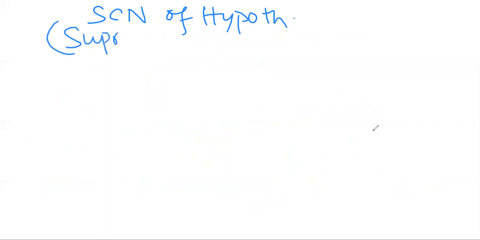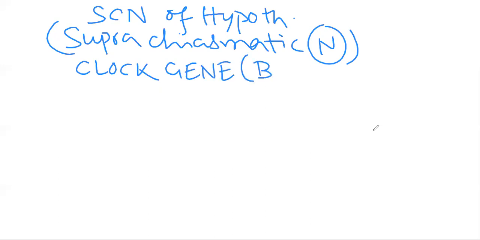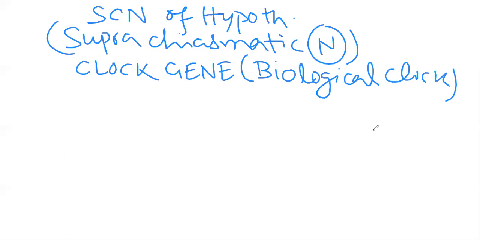Suprachiasmatic nucleus, which is present in the hypothalamus, is where this rhythm is basically generated, and it is generated via the clock gene, also known as the biological clock. The gene responsible for generating this circadian rhythm is known as the clock gene. That's why this process is also known as the biological clock or the body clock that we have already said previously.